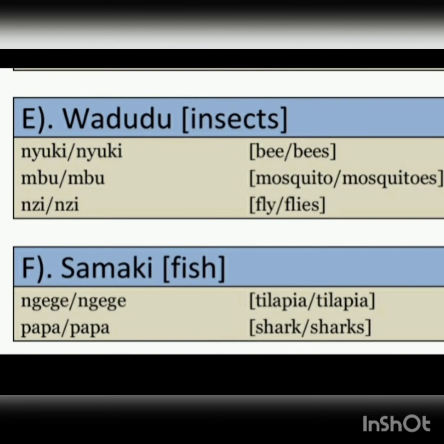Yes, then we have samaki. What are some of the samaki? We have ngege. Ngege is tilapia, a fish. Then we have papa. Papa is shark.